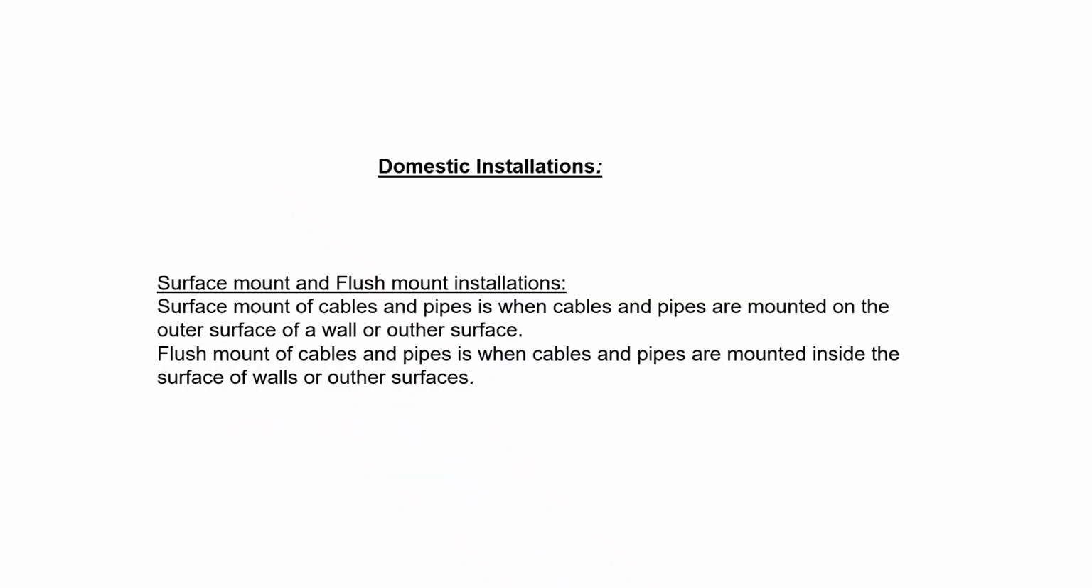Domestic installations. Surface mount and flush mount installations. Surface mount of cables and pipes is when cables and pipes are mounted on the outer surface of a wall or other surface. Flush mount of cables and pipes is when cables and pipes are mounted inside the surface of the wall and other surfaces.